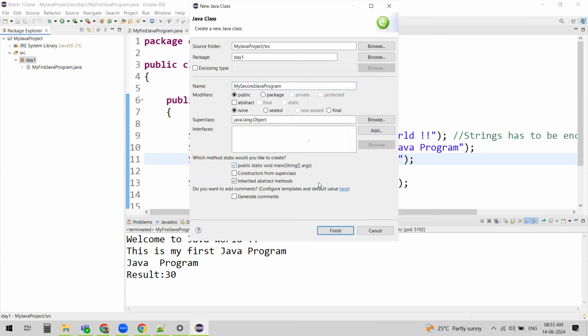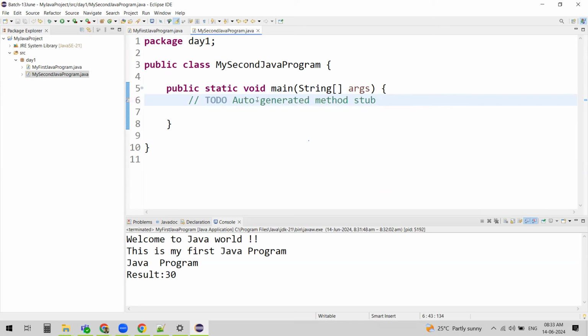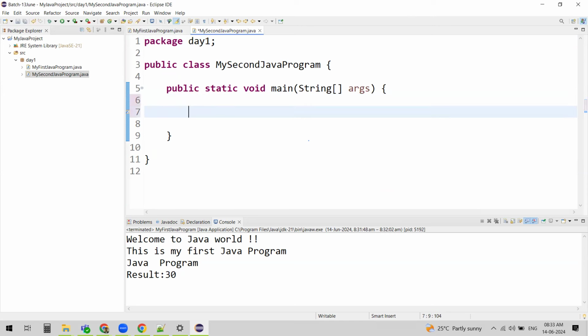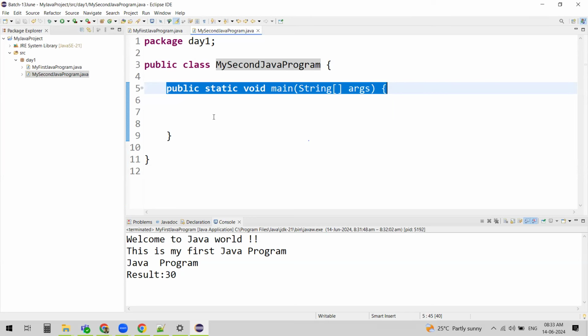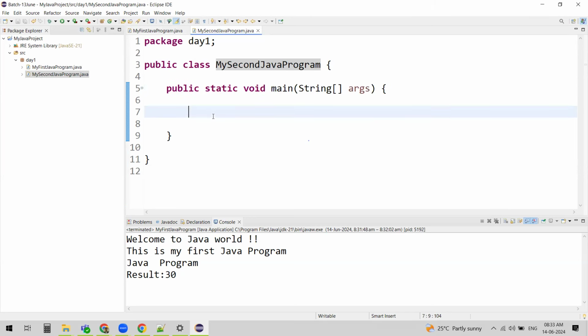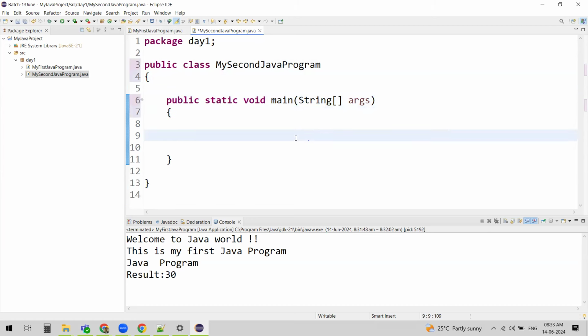You can see that for the first time you will get something like this within the main method, a comment to do auto-generated method stub. You can just select it and remove it. So if you see, we created a new class. I named my second class my second Java program. And you can see we didn't write the syntax this time. When we selected it while creating the class, we got it automatically, right? Now, you can bring this like this, or you can leave it as is. No issues, no difference, right?